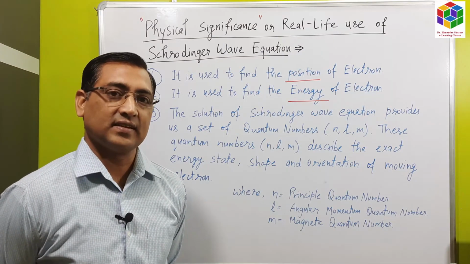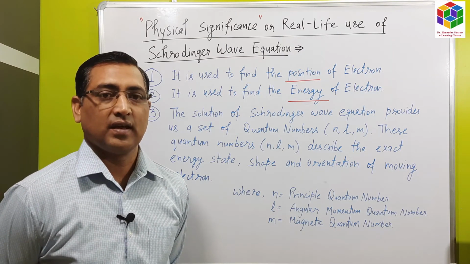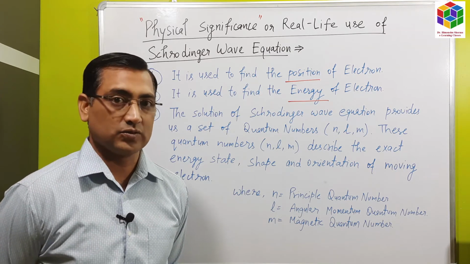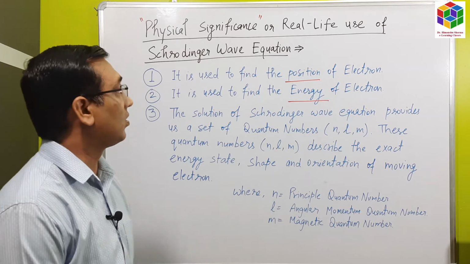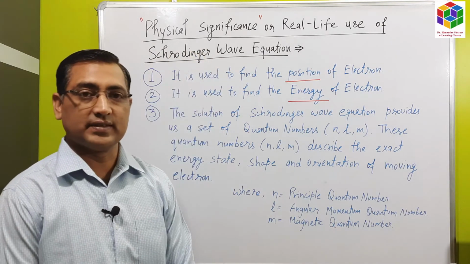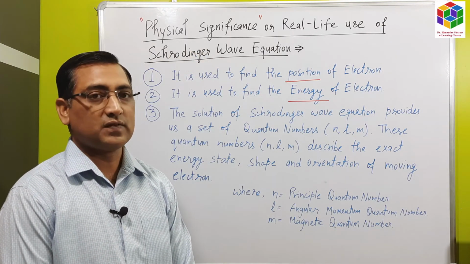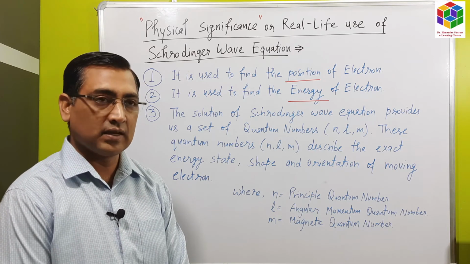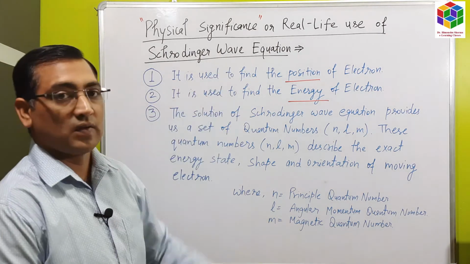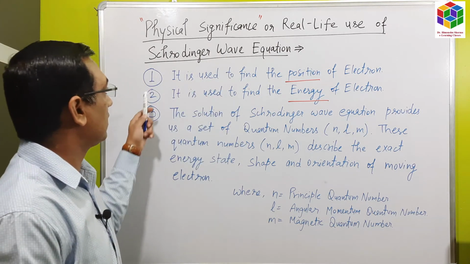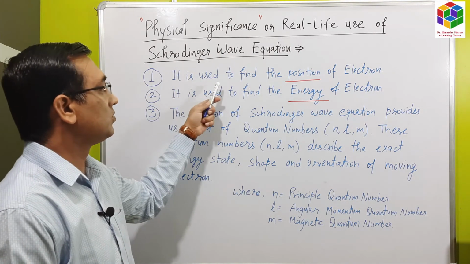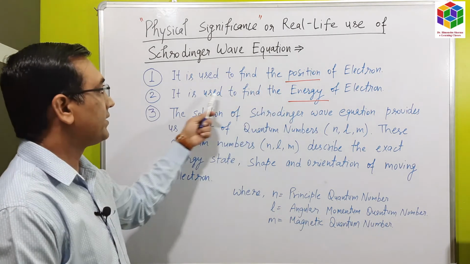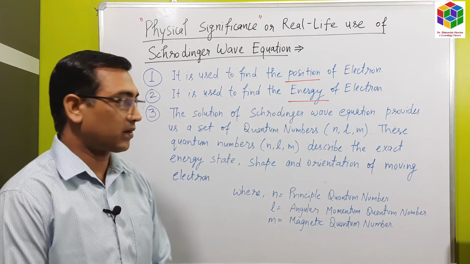After discussing the Schrodinger wave equation, let us know why we study this. What is the real life use of it, or what is called its physical significance? To study the physical significance, we have some reasons. Number 1, it is used to find the position of the electron. Number 2, it is used to find the energy of the electron.